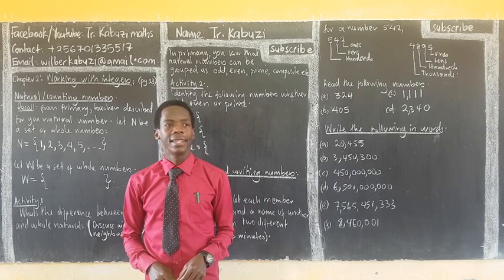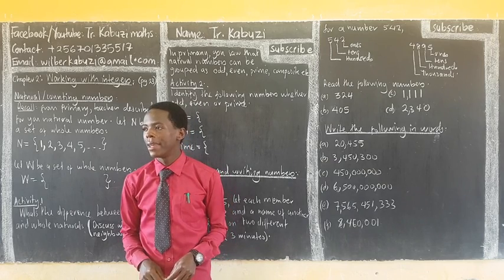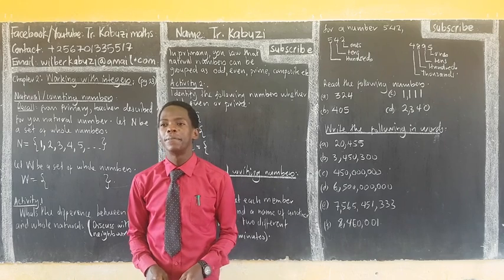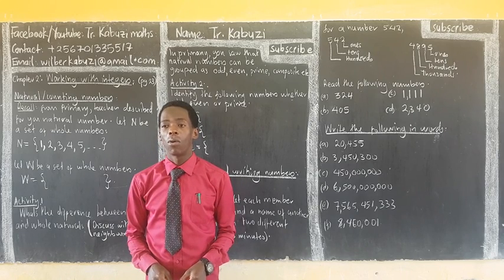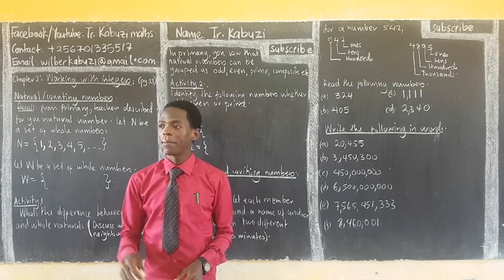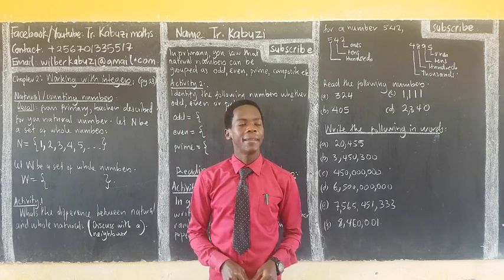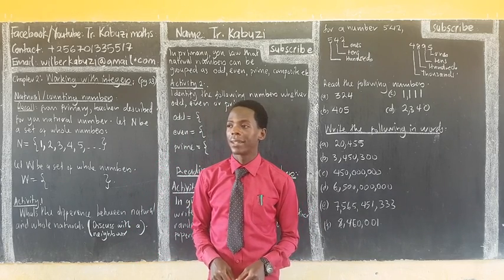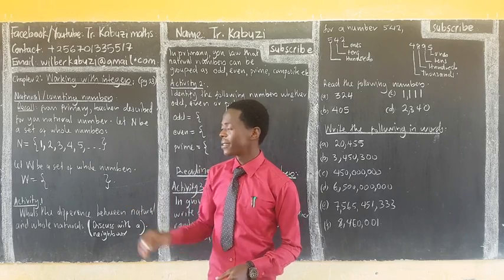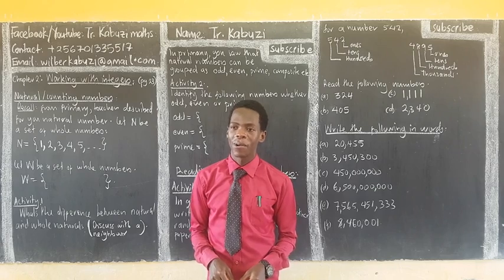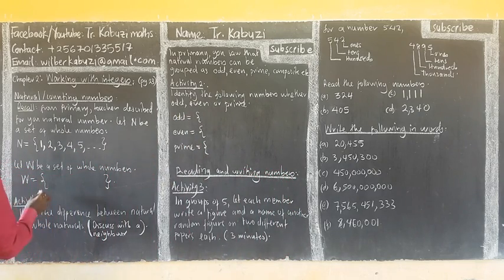Two. Do you agree with her? No. Okay. One. Do you agree with him? Members are not agreeing. Zero. Do you agree with the zero? That is the first whole number. So zero is our first whole number. Then the second is one, then of course 2, 3, and so on.